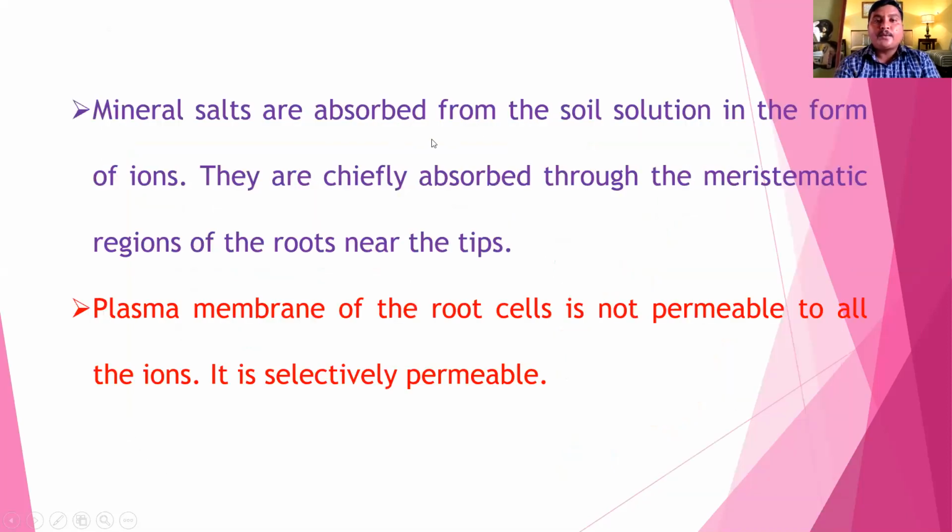Mineral salts are absorbed from the soil solution in the form of ions. They are mainly absorbed through the meristematic region of the root near the tip. Meristematic region means the young dividing region of the root, where the cells are in a division condition. The plasma membrane of the root cell is not permeable to all ions. It is selectively permeable, meaning some ions enter the cell and some do not.